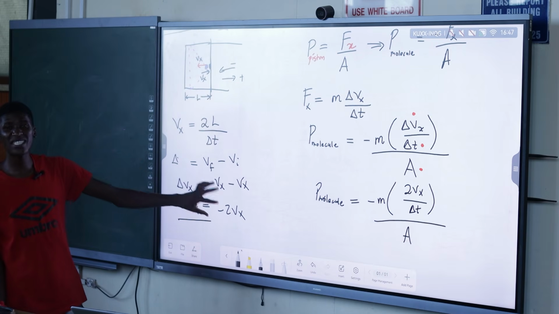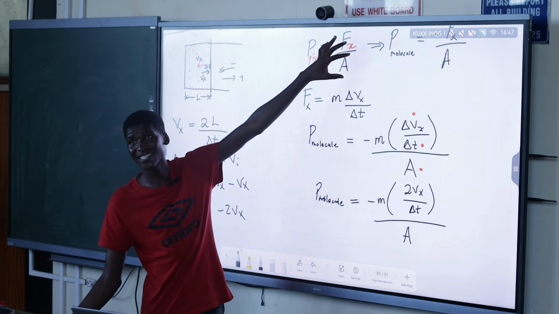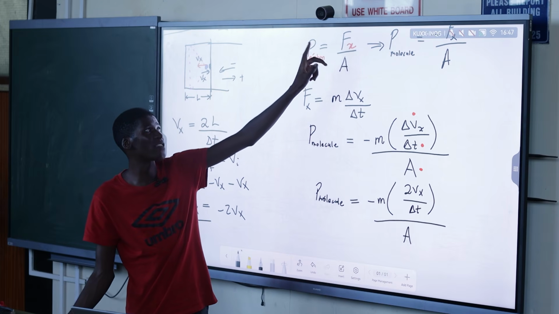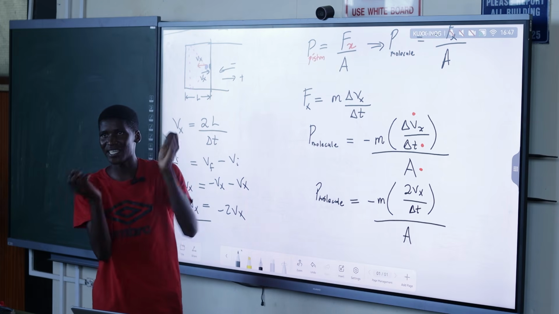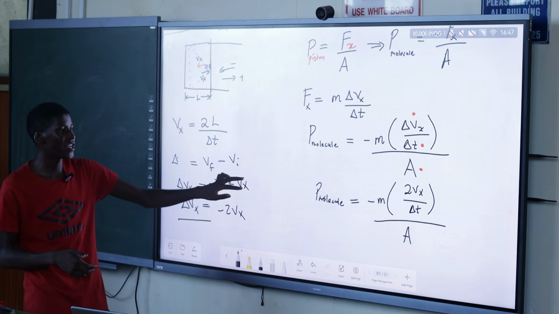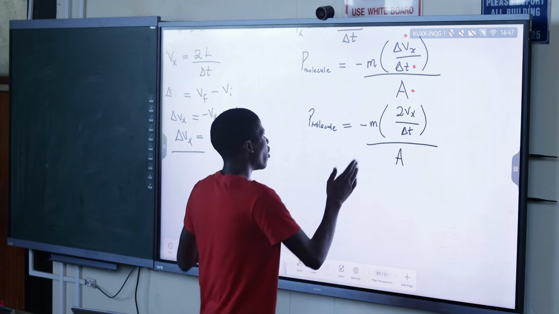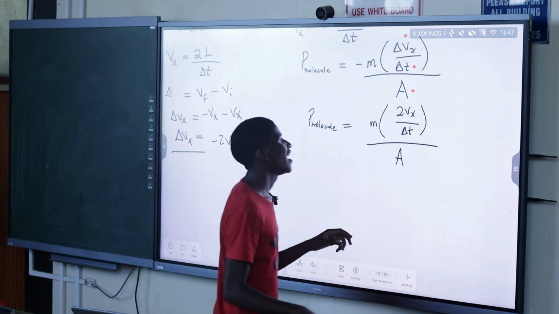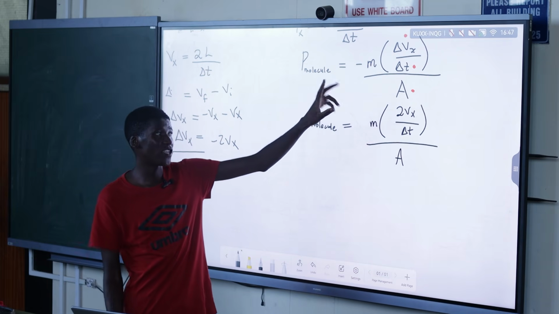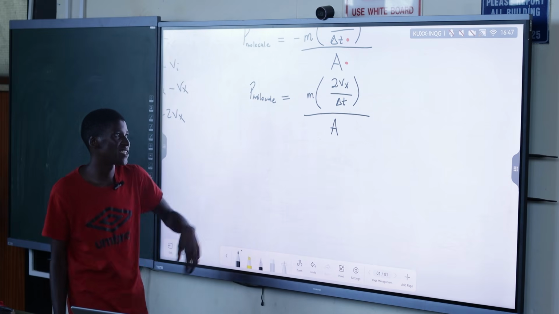If you want to make it positive 2Vx here, I would have to use this expression, and then the force applied by the one on the piston must be negative. You just reverse some signs, but at least your vectors have correspondence. Okay, so that's 2Vx. This one is negative, and there is a negative already here, so negative and negative will eventually get us back to positive.